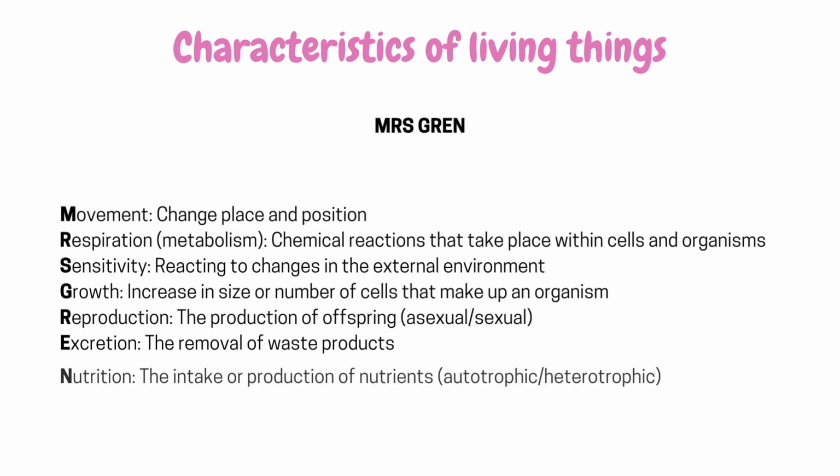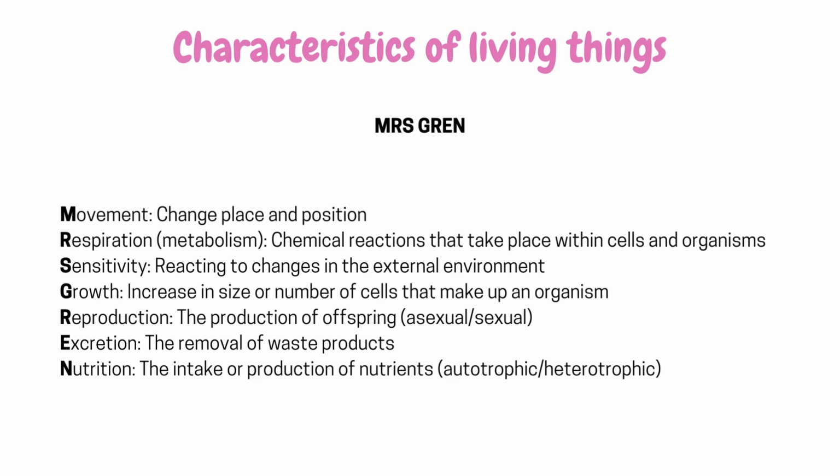And finally, N is for nutrition, which is the production or intake of nutrients. And there are two types of organisms when it comes to nutrition: heterotrophs and autotrophs. Heterotrophs rely on external sources for nutrition, while autotrophs can produce their own nutrients, such as plants with photosynthesis.